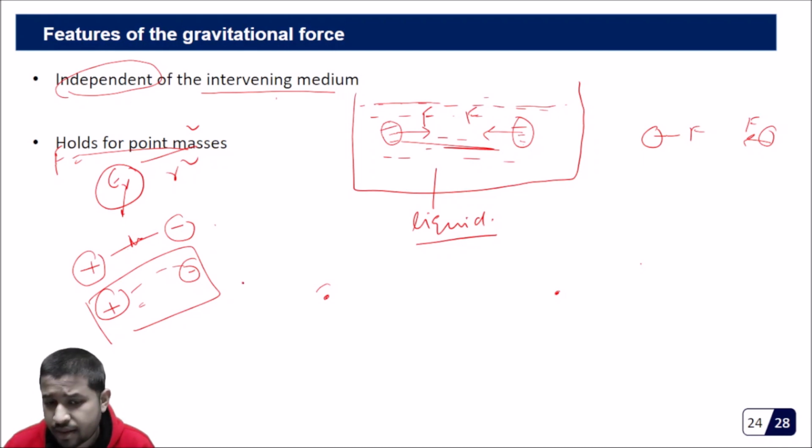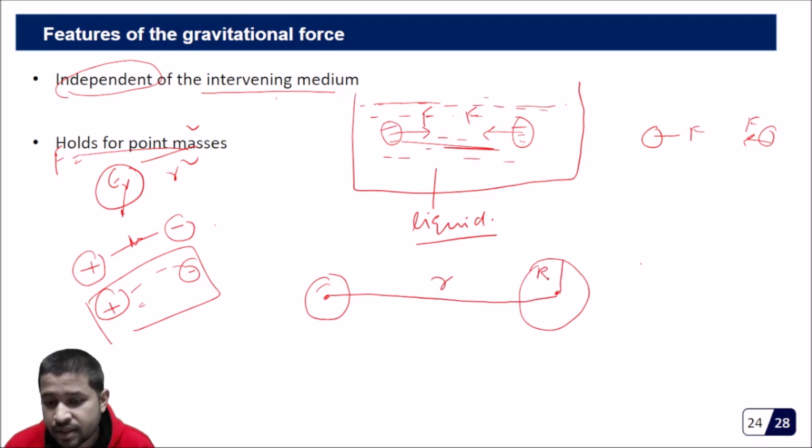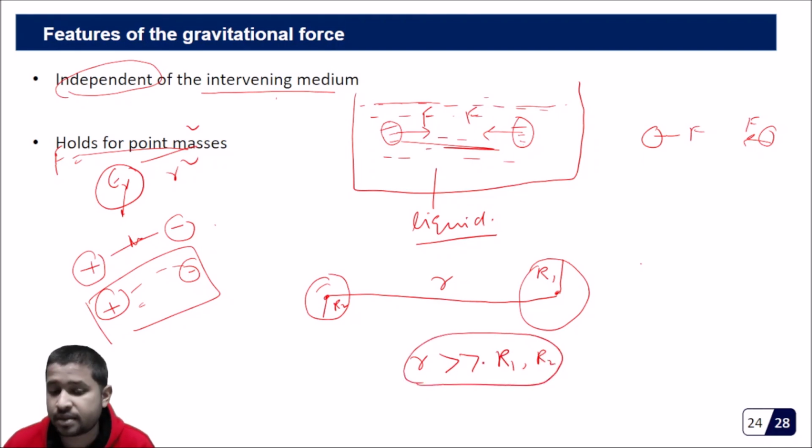But even if it is not a point mass, it will still hold, but the condition is that the distance r should be very, very much greater than r1 and r2, the radii of the two bodies. That's what we mean by point masses.